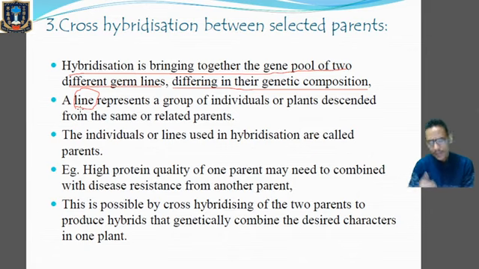Now over here, we are saying that whatever characteristics present in the parent are desirable has to be inherited by the progeny. That means it has to be transmitted to the progeny. Now this is only possible with the help of cross hybridization, which will produce the hybrid. And the hybrid will be genetically different from the parental characteristics. Why? Because the parental generations carry only one character, either higher production or disease resistant property, but the hybrid will contain two genetic characters. What are the characters? Number one, higher production, and number two, disease resistance. And this is only possible with the help of the cross hybridization technique.